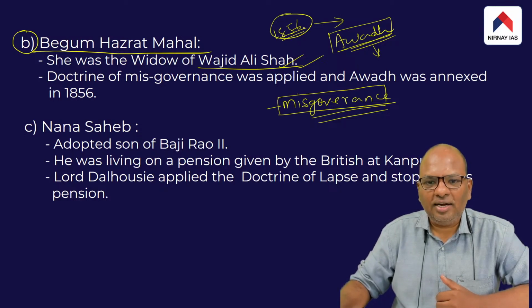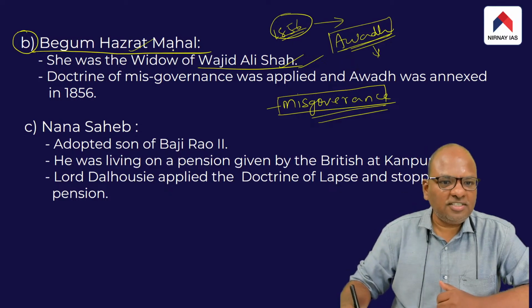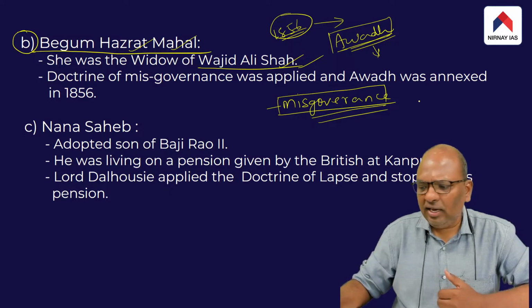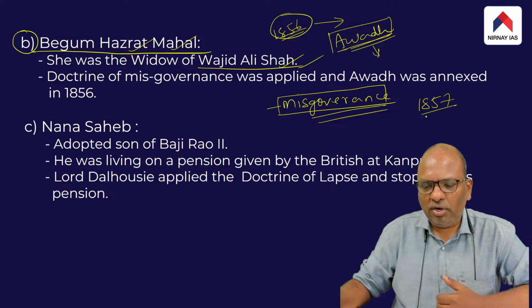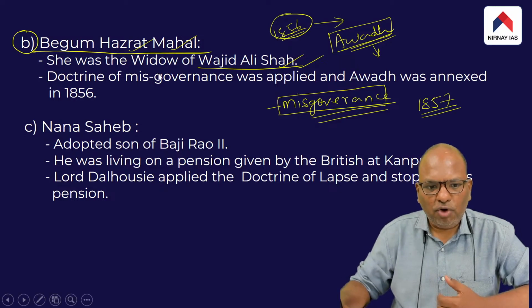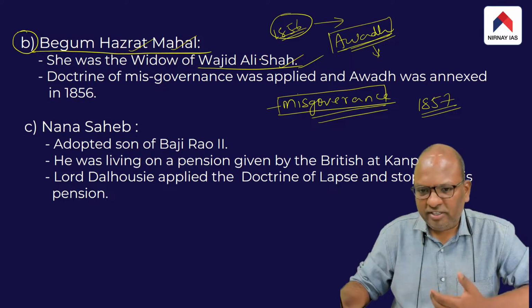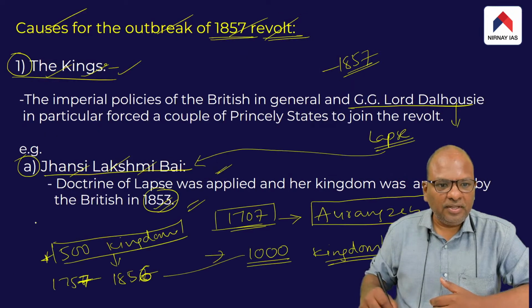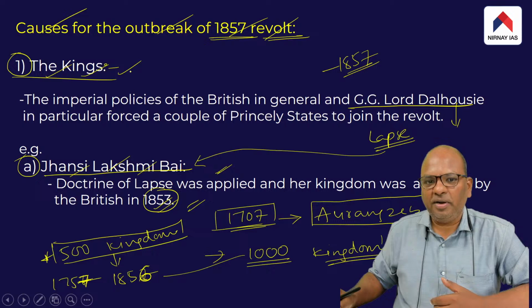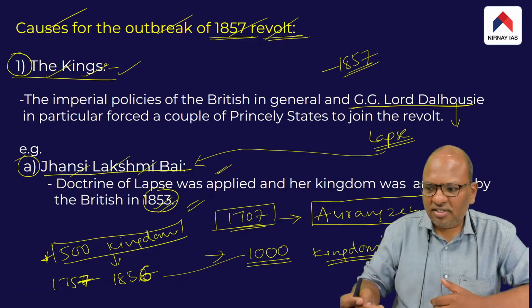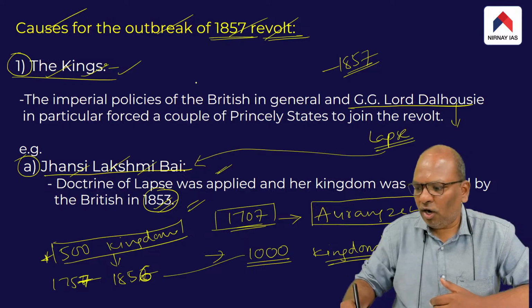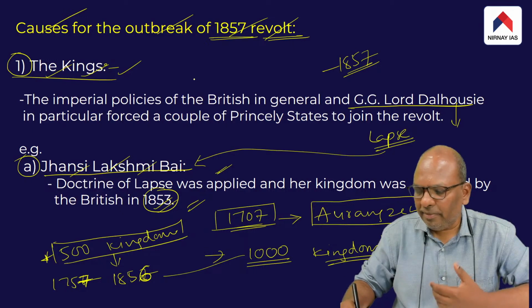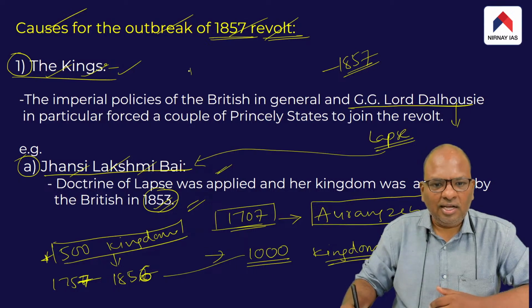In fact, Wajid Ali Shah died in 1856 itself, and Wajid Ali Shah's wife was Begum Hazrat Mahal. And therefore, when the revolt broke out, when the sepoys revolted in 1857, she very actively came forward and participated in the revolt. So I'm trying to give you the reasons that forced the rulers of the princely states to participate in the 1857 revolt. One reason is the imperial schemes adopted by the British governors in general, and Governor General Lord Dalhousie in particular.